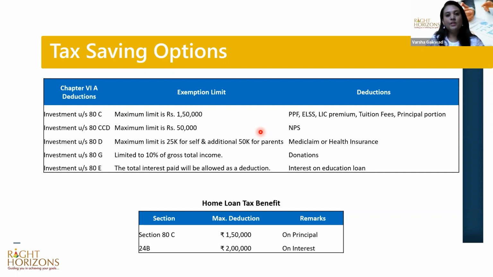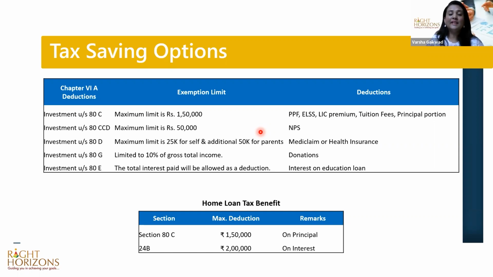So what all comes into it is, if you have an EPF, that comes into consideration, your PF, equity linked saving schemes. There are some mutual funds which are tax saving mutual funds. If one invests in those, then you can have an 80C deduction of up to 1.5 lakh. Or your LIC premiums can be considered as 80C deductions. Your tuition fees of children, there's a limit to that, but that is also allowable as an 80C deduction. And the principal portion of the home loan that you pay, that also comes as an 80C deduction. But the overall limit for 80C is 1.5 lakhs.